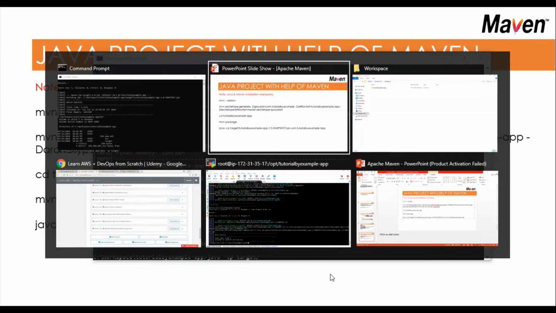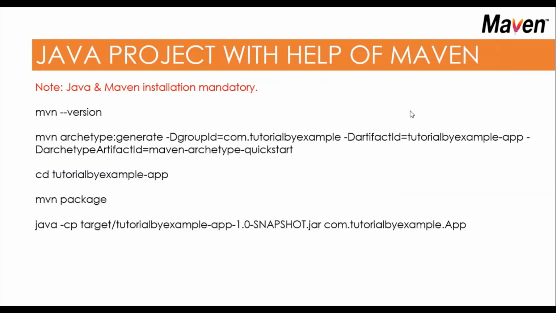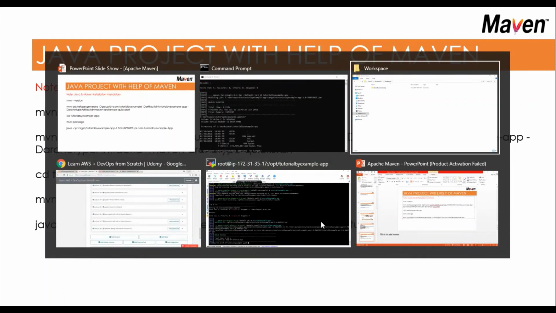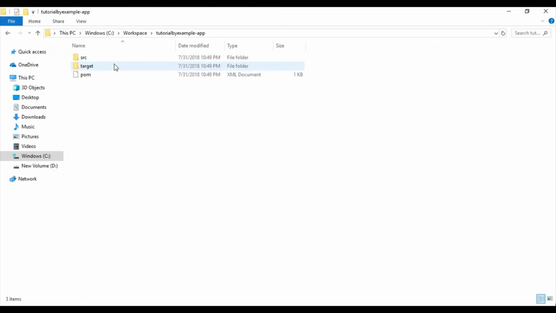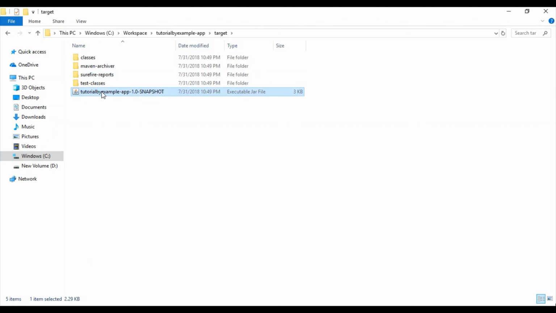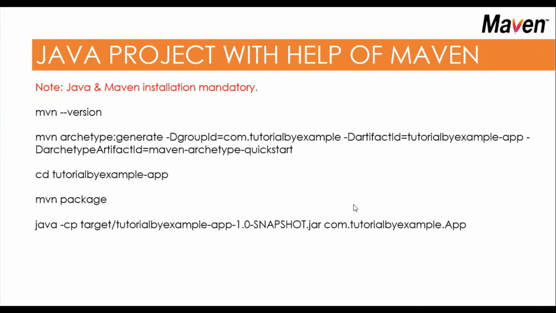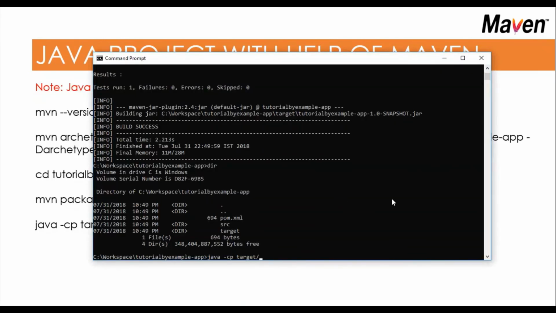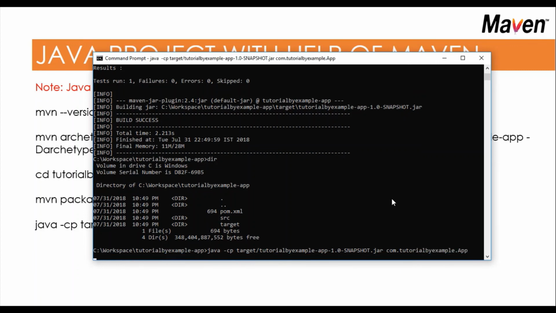So I'll go to that directory, target, this file we need to copy, then com dot tutorialsbyexample dot app and enter.